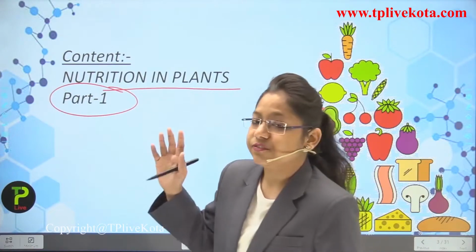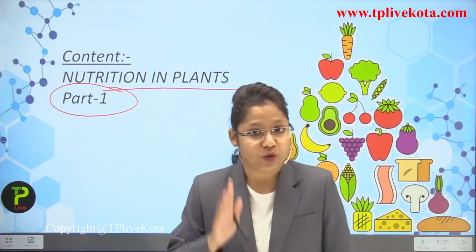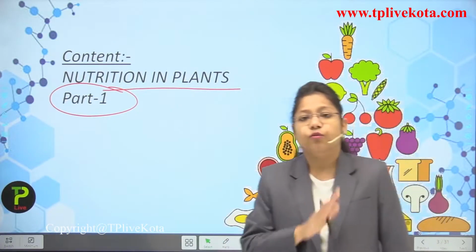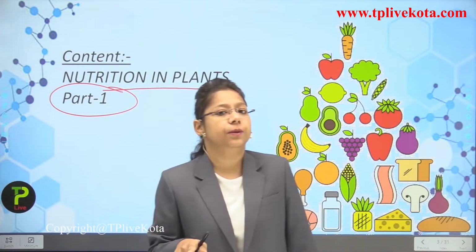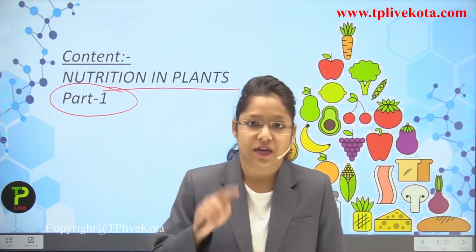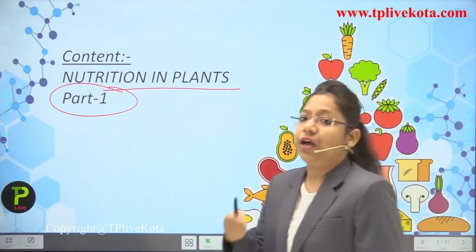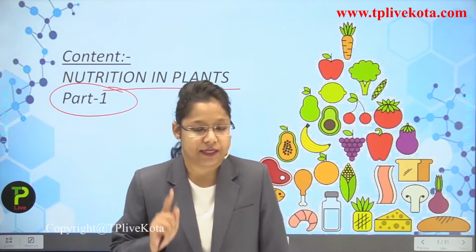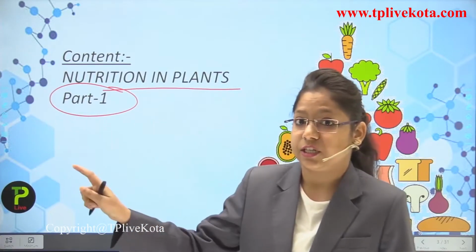In this first part, we are going to discuss what photosynthesis is, how photosynthesis occurs, what the photosynthetic reactions are, in which part of the plant photosynthesis occurs, the electromagnetic spectrum, and the chlorophyll pigment as well. So students, this is part 1, and part 2 will be discussed in lecture number 3.